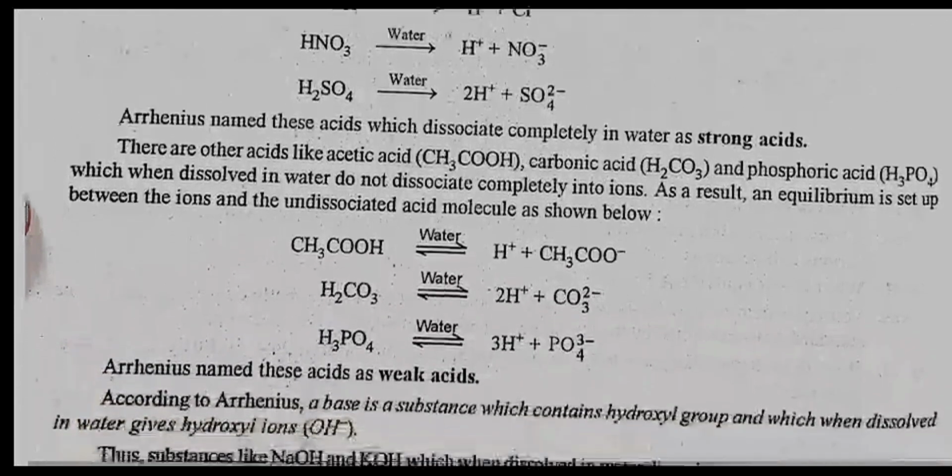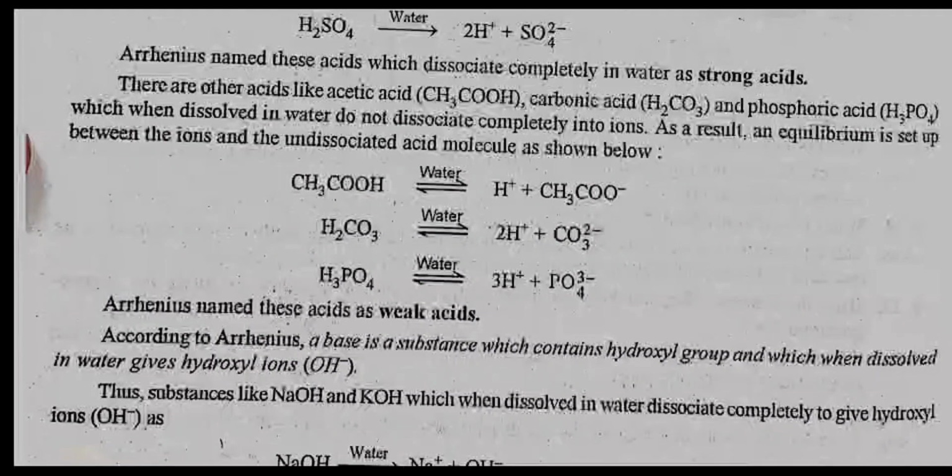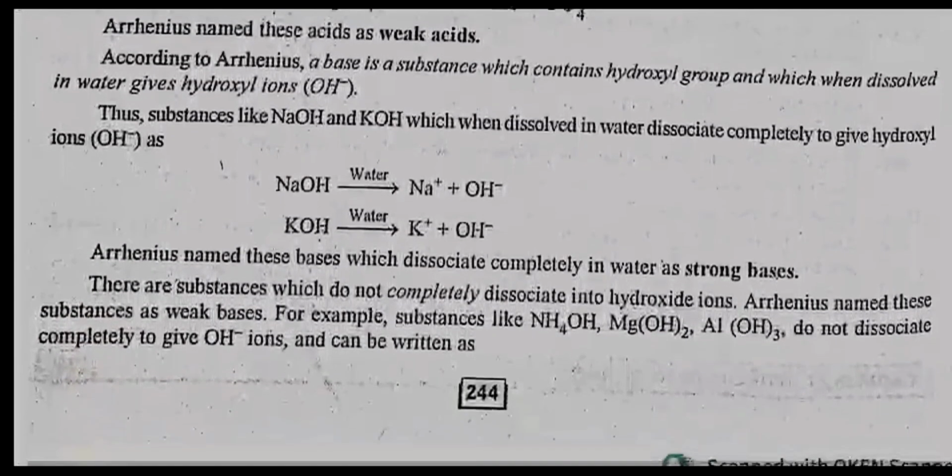Arrhenius named these acids which dissociate completely in water as strong acids. There are other acids like acetic acid, carbonic acid, and phosphoric acid, which when dissolved in water do not dissociate completely into ions. As a result, an equilibrium is set up between the ions and the undissociated acid molecules as given below. CH3COOH, when dissolved in water, is in equilibrium with H+ and CH3COO-. Same goes with carbonic acid and phosphoric acid. Arrhenius named these acids as weak acids.